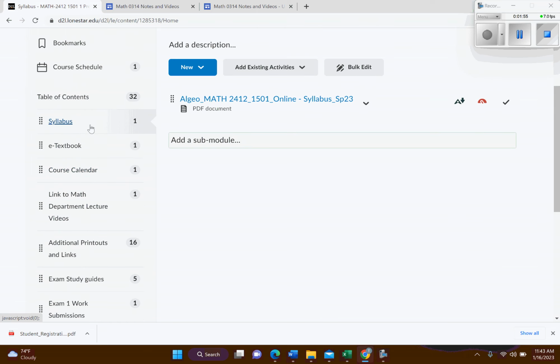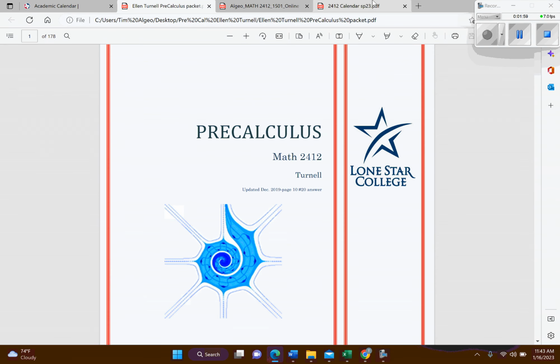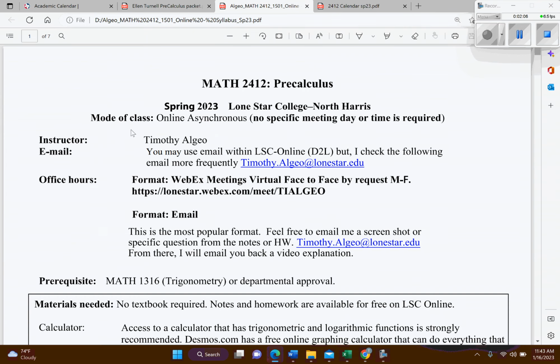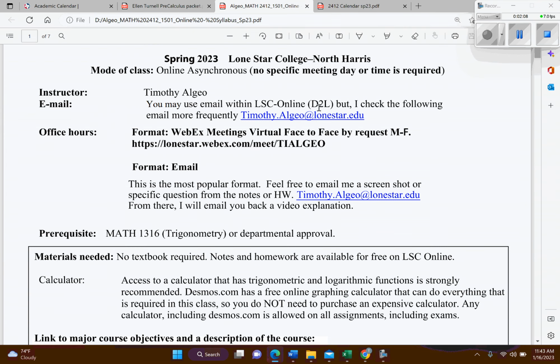So we'll go in order, and I'll start with the syllabus. I have it pulled up already right here. Here's my email. You can contact me through D2L, that's completely fine, though sometimes I don't look at it on a daily basis. The email, this one, I check multiple times a day. Either one's fine, so whatever you want to do.